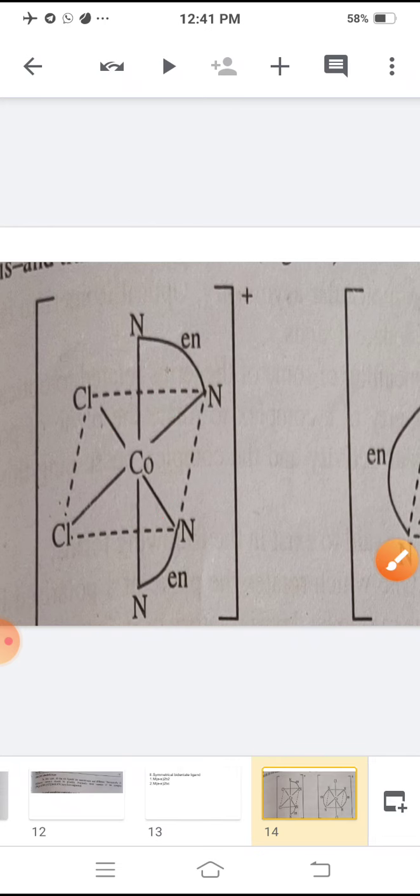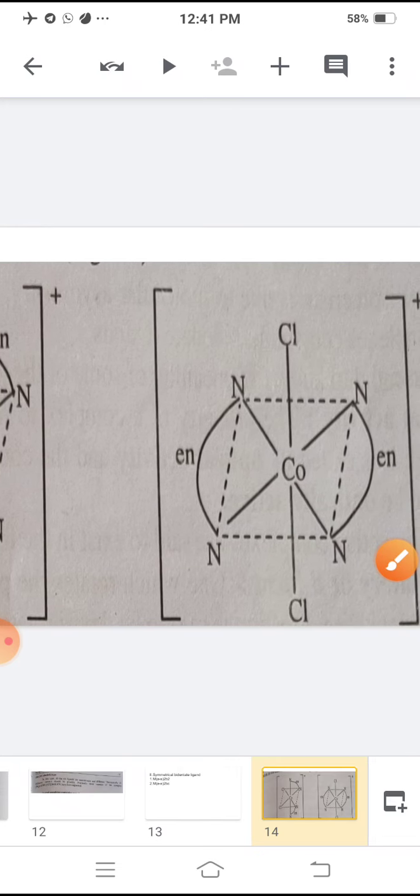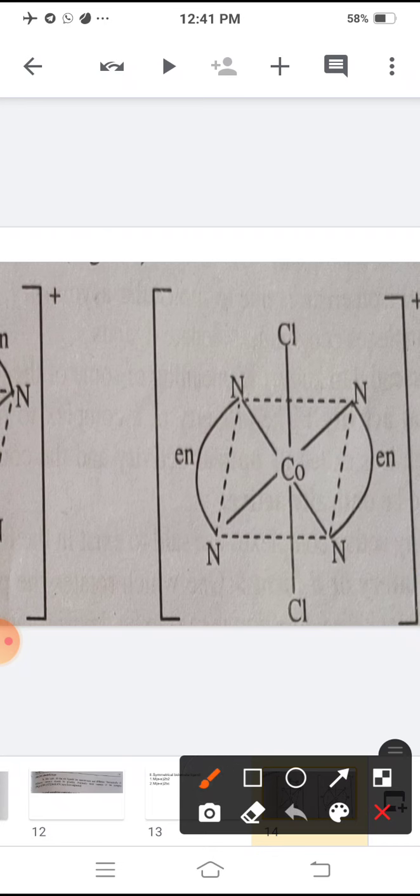And in the second structure, Cl is opposite with each other, that is a 180 angle, and the NH2 groups contain a 180 angle, hence they are called trans position. And the IUPAC nomenclature is trans-dichlorobis(ethylenediamine)cobalt(III) ion.